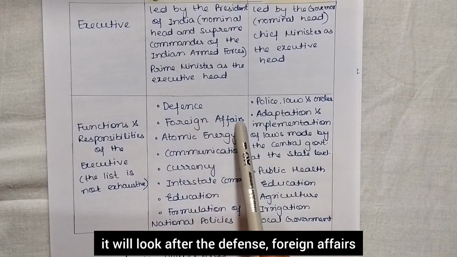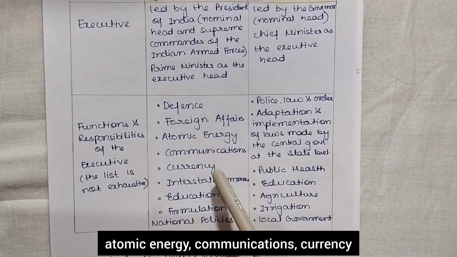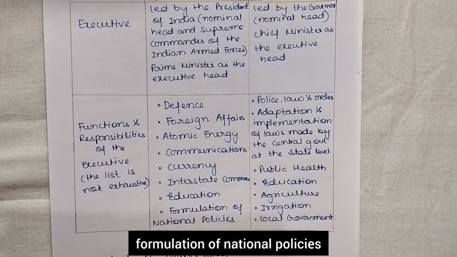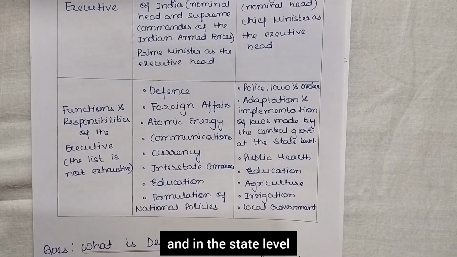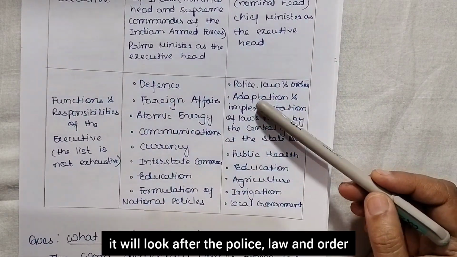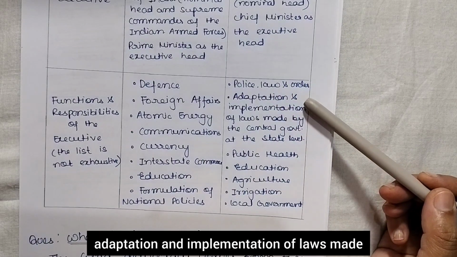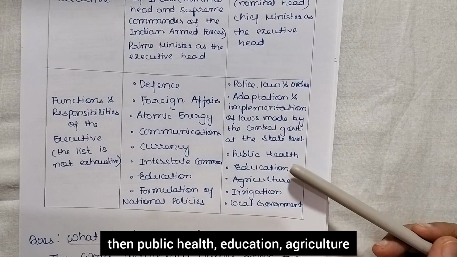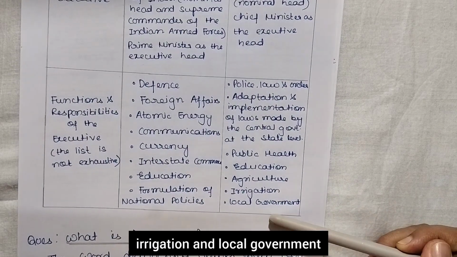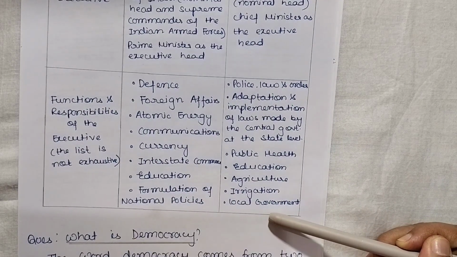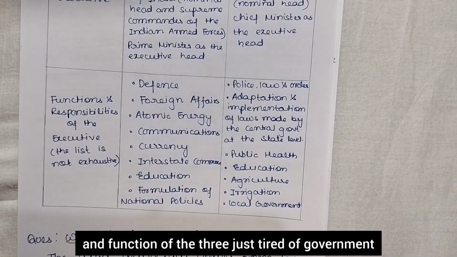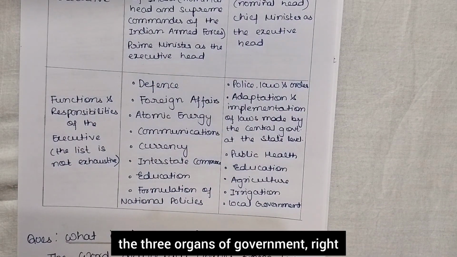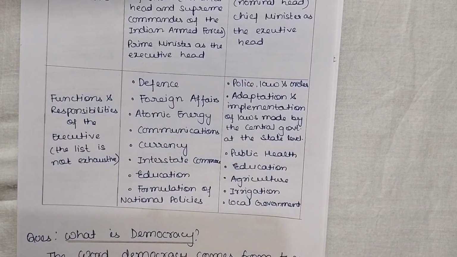At the central government, it will look after defense, foreign affairs, atomic energy, communications, currency, interstate commerce, education, and formulation of national policies. And at the state level it will look after the police, law and order, adaptation and implementation of laws made by the central government at the state level, then public health, education, agriculture, irrigation and local government. So this is the role and function of the three organs of government, right? So this much.